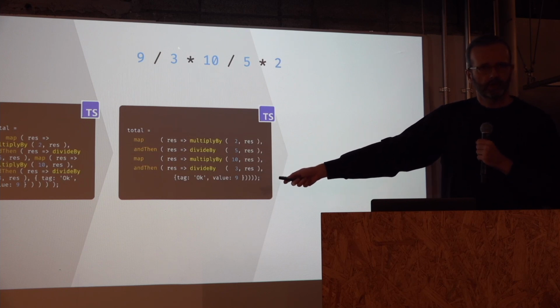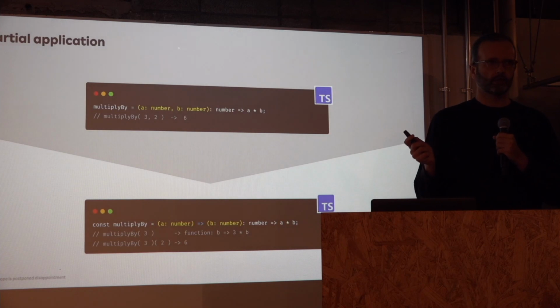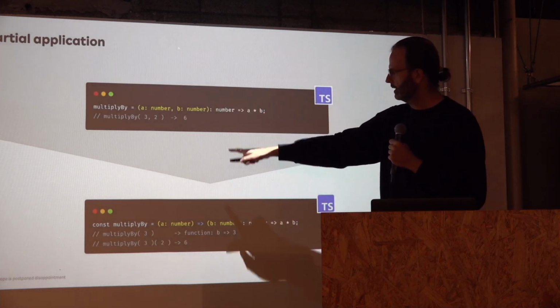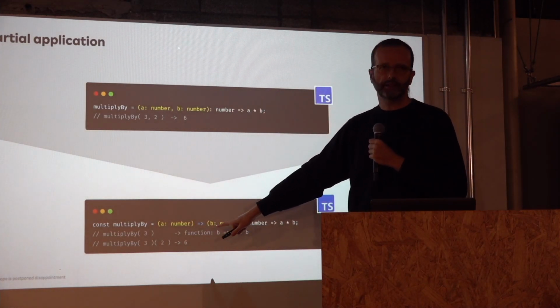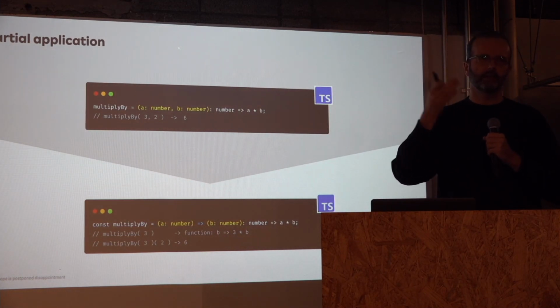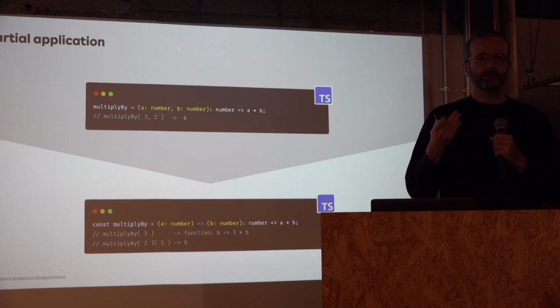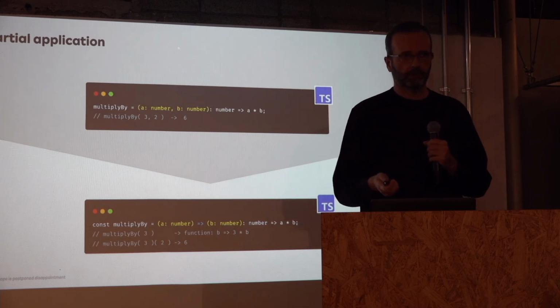One way to simplify this further is to do some partial application. So we take our function and we transform it like this. Basically, if we call it with fewer arguments than it requires, it will return a new function that is waiting for the rest of the arguments.